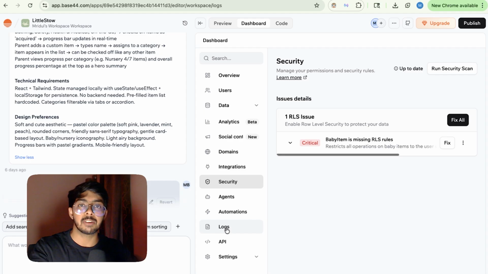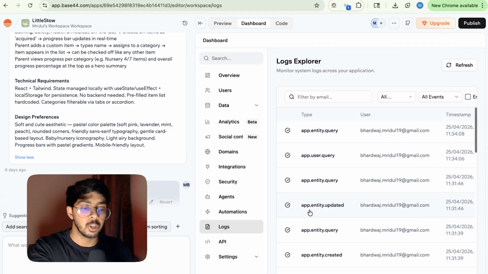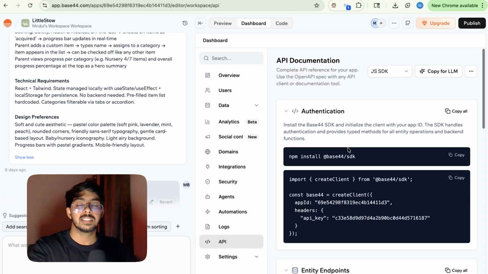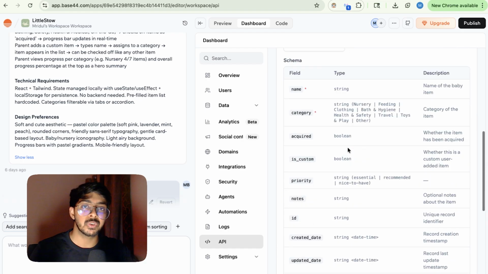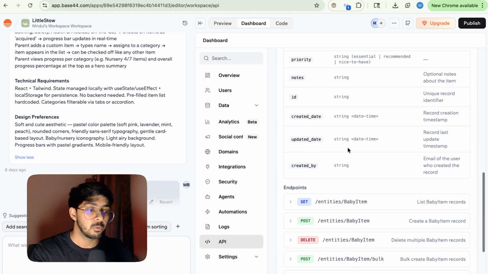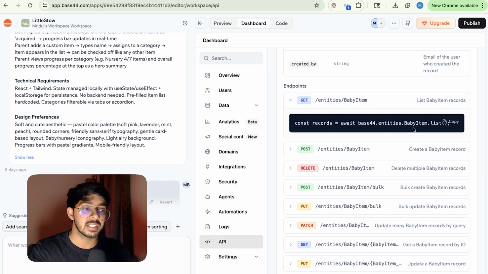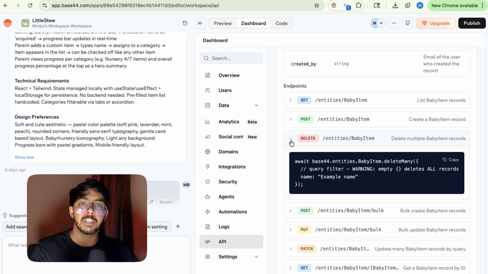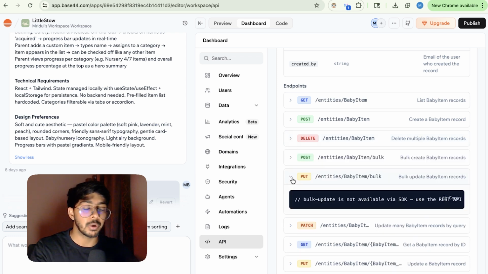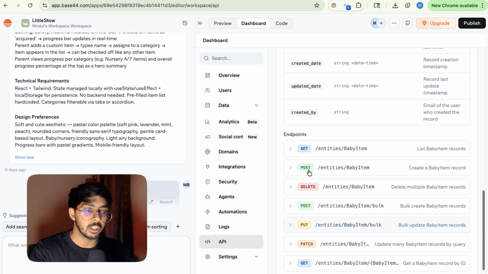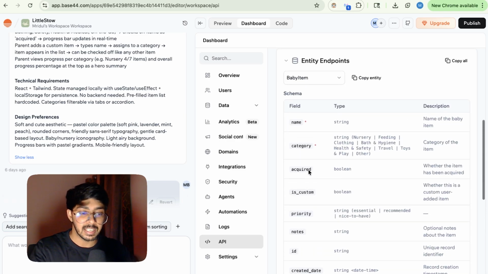Two important things I would like to draw your attention to are logs and APIs. In logs, you can see what instances have been created or clicked during the working. And API is like API documentation. It will let you understand what API endpoints it has created and what the features of them are, like if the endpoint is get, post, delete, update, it has created all these things as well. So basically the API documentation is very important for a developer.